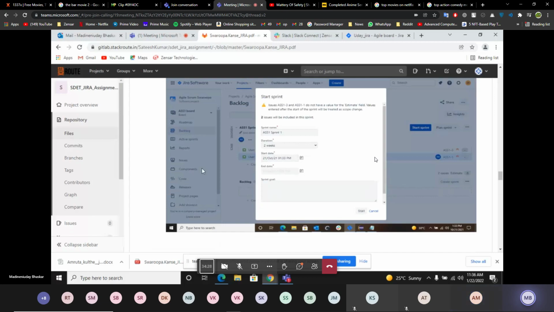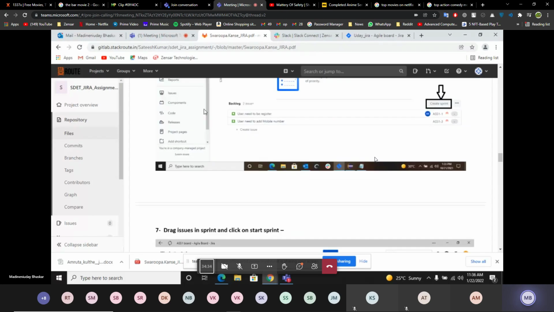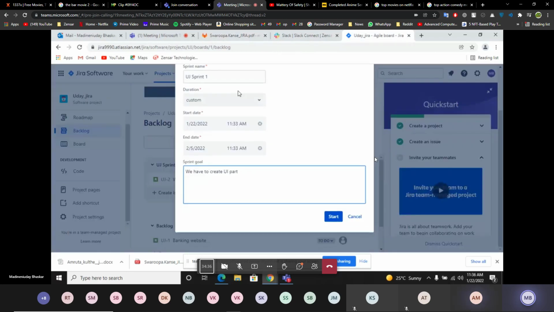Sprint goal. They have not written anything. Okay. Duration 2 weeks. Okay. So have to create UI part within 2 weeks.